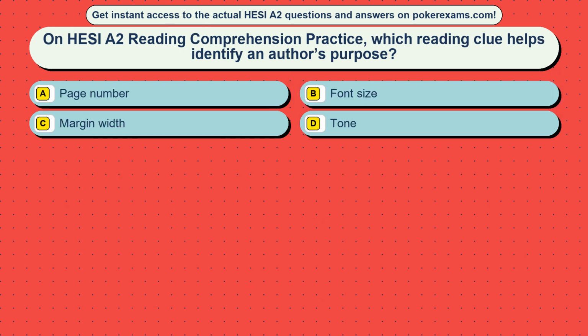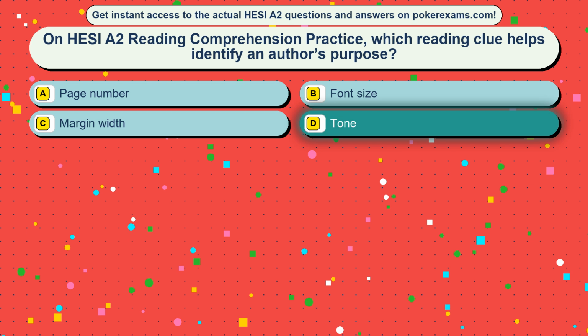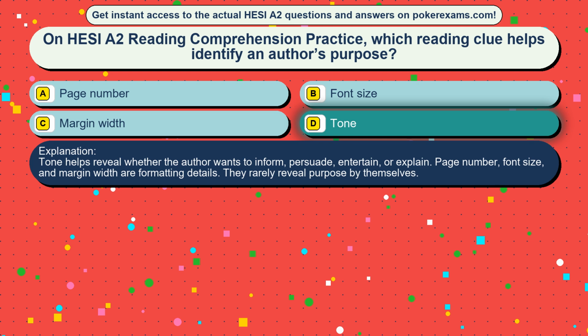Question 14. On HESI A2 reading comprehension practice, which reading clue helps identify an author's purpose? Option A, page number. Option B, font size. Option C, margin width. Option D, tone. The correct answer is option D, tone. Tone helps reveal whether the author wants to inform, persuade, entertain, or explain. Page number, font size, and margin width are formatting details. They rarely reveal purpose by themselves.